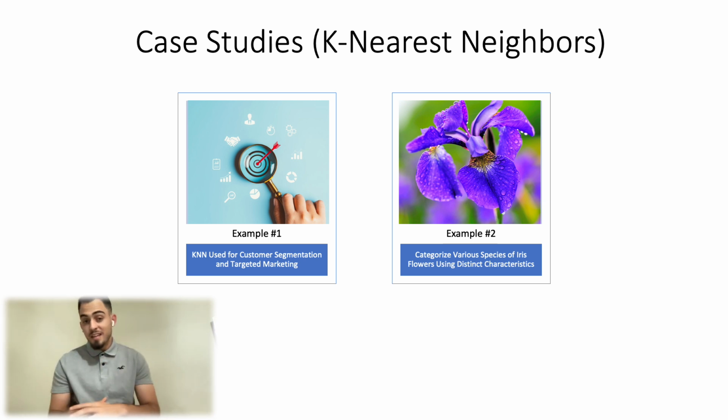And then in the second case study that I researched, I was able to see KNN in a categorical data capacity, as KNN was being used to categorize various species of the iris flower given distinct characteristics, right? And in that case study, it turns out KNN was really effective at detailing what these various characteristics suggested that specific flower or what species that specific flower pertained to.